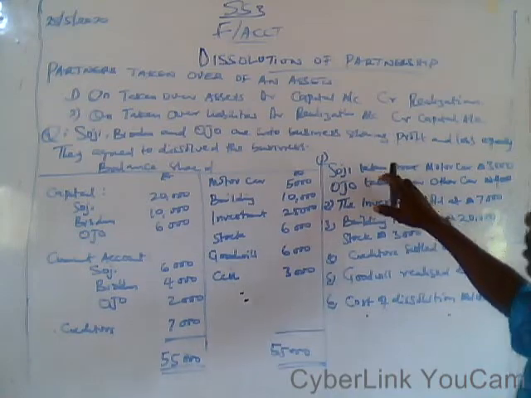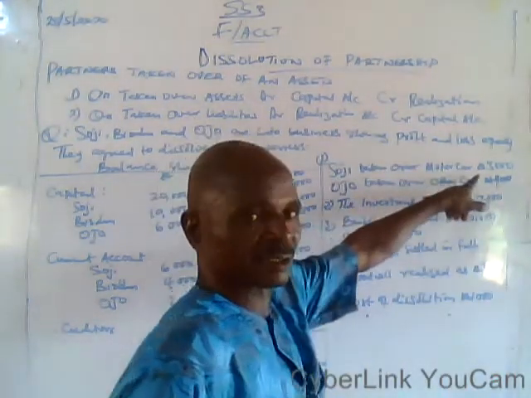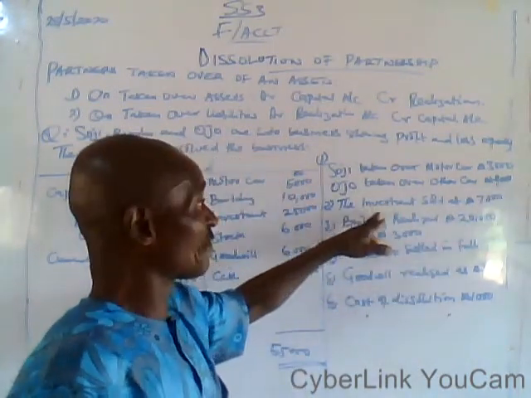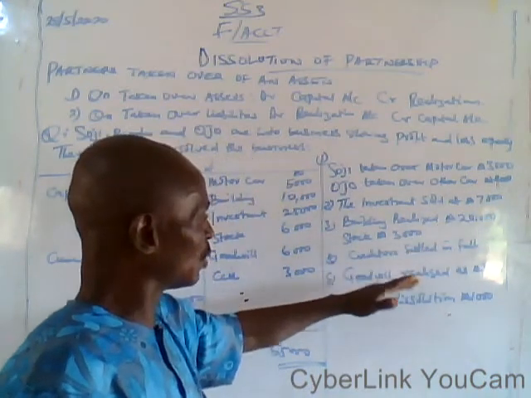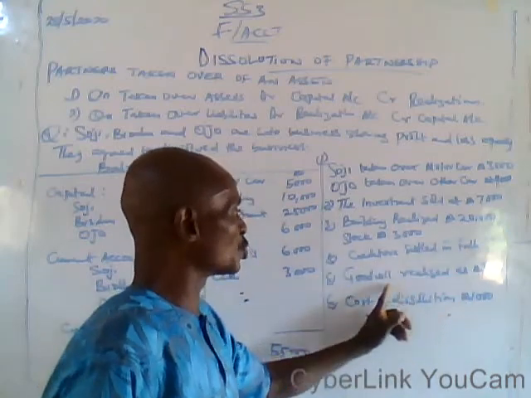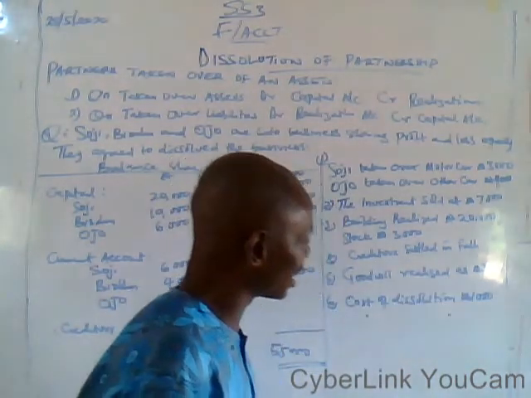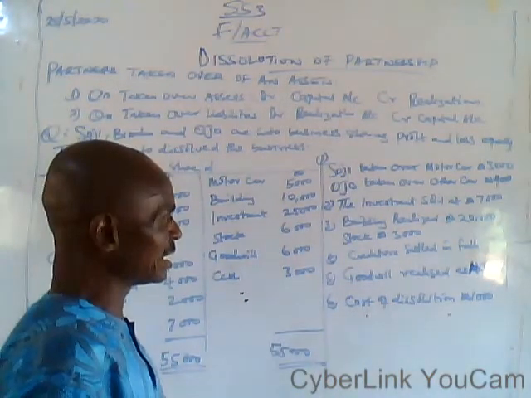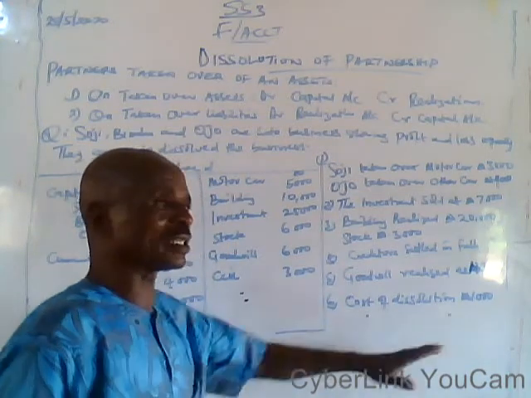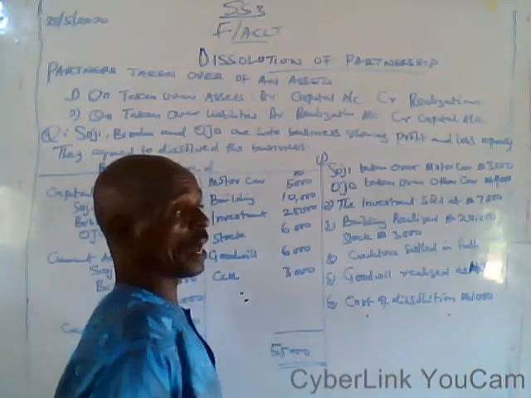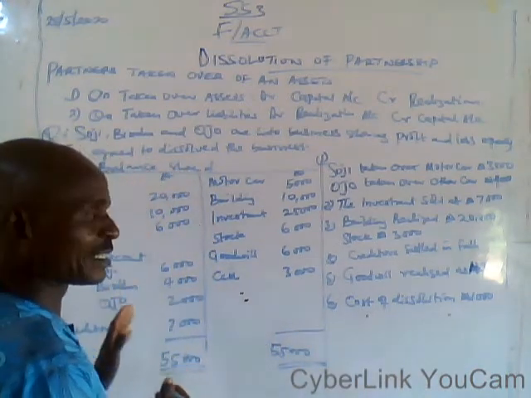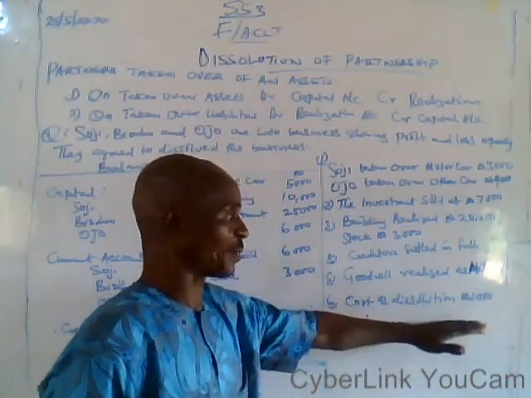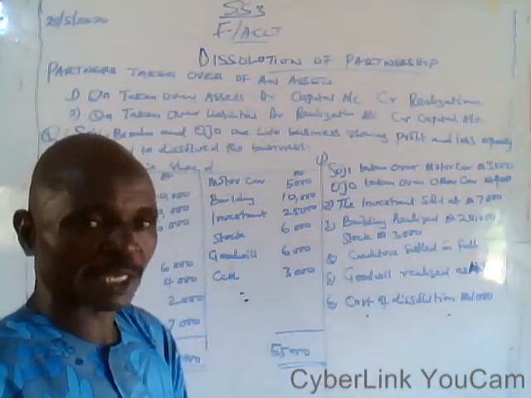So one of the partners takes over the motor car at 3,000 naira, and Ujo takes over the other car at the rate of 4,000 naira. The investment is sold at its realizable value. Creditors are settled in full, goodwill is realized for 3,000 naira, and the cost of the dissolution is 1,000 naira. The question asks you to prepare the realization account, and because of the nature of the lesson, we don't have enough space to practicalize the preparation of the realization account, but I will explain in full.